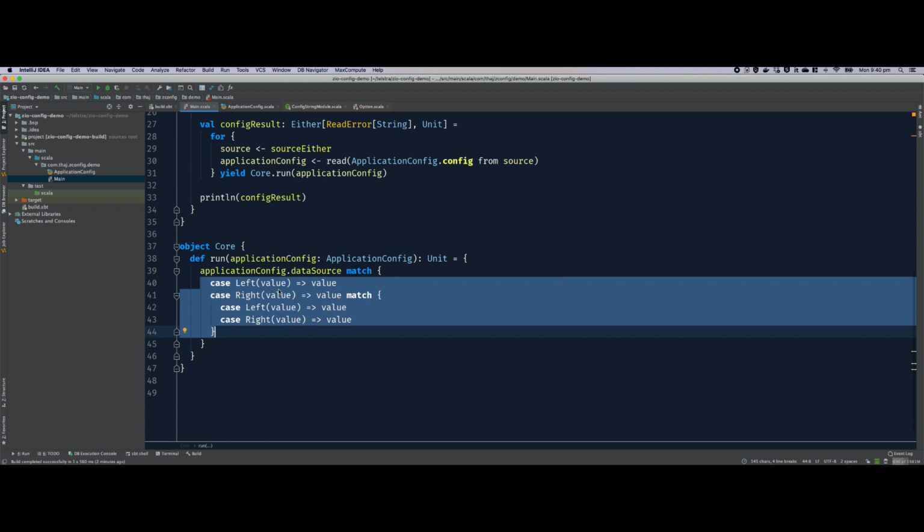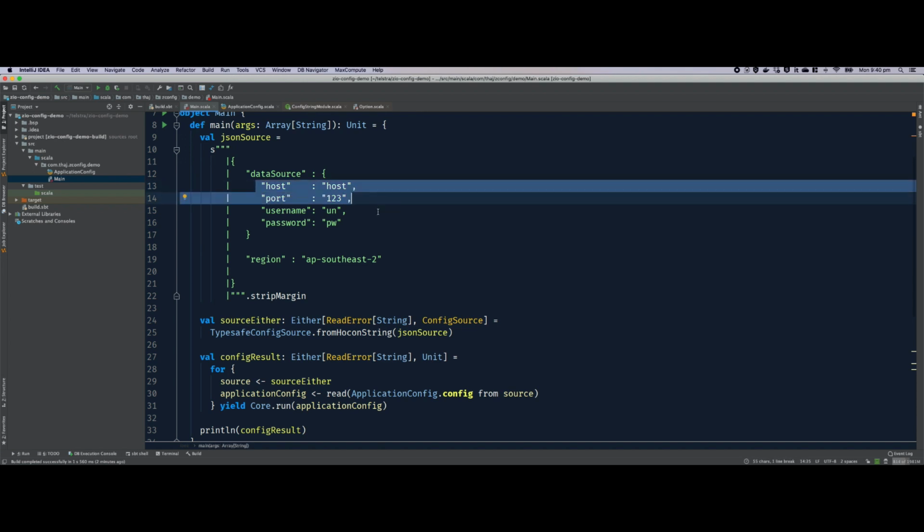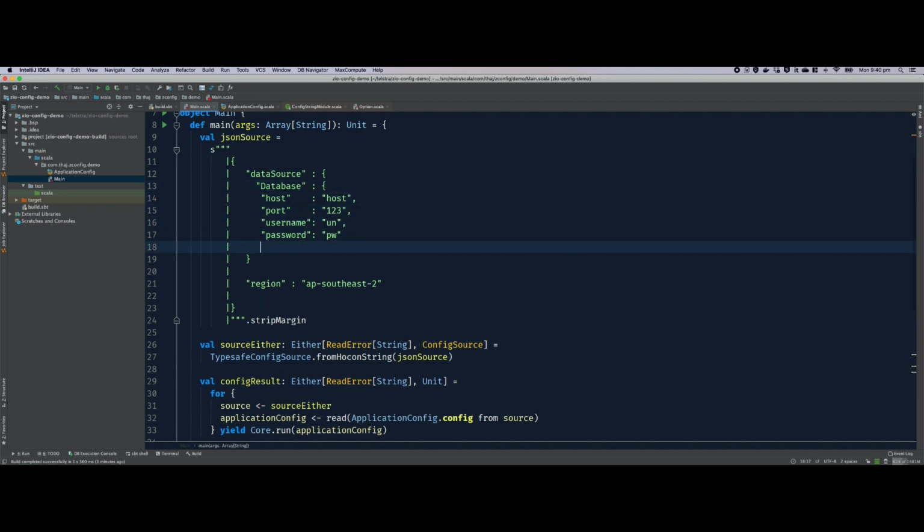And along with this, there is one more problem. This means the conflict which I was talking about. What if I have a fourth source that has exactly two fields like host and port, and which one is zio-config going to work with? So there is a bit of uncertainty there. So we need some way of representing, hey, this is about database. And within database, I have these four fields. Now this is a much safer way of doing it.